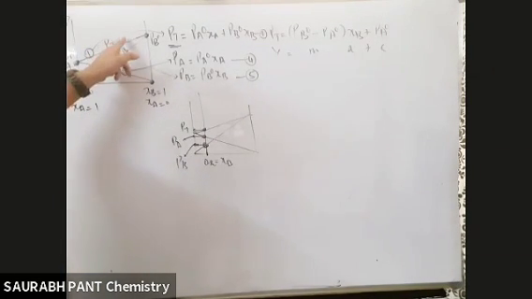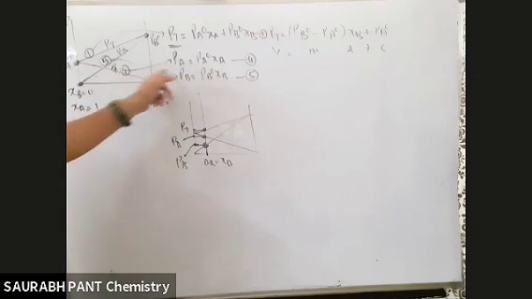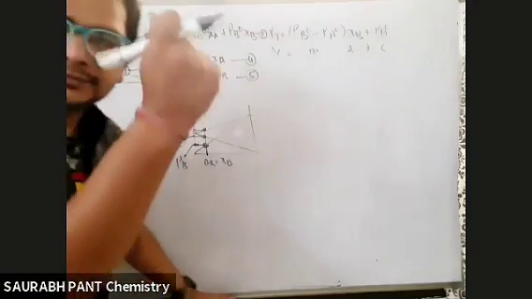So if you draw any line, wherever it cuts this line, that pressure is PT. Wherever it cuts this line, that pressure is PB. Wherever it cuts this line, that pressure is PA. Is it clear?